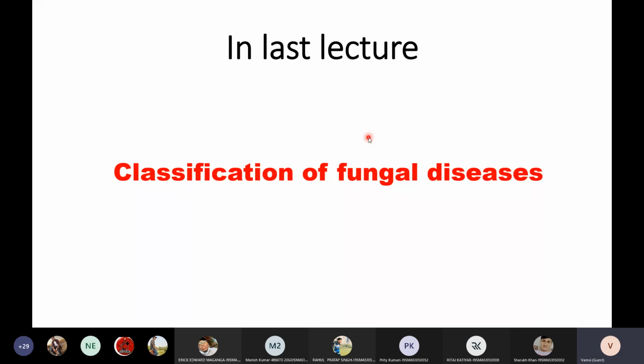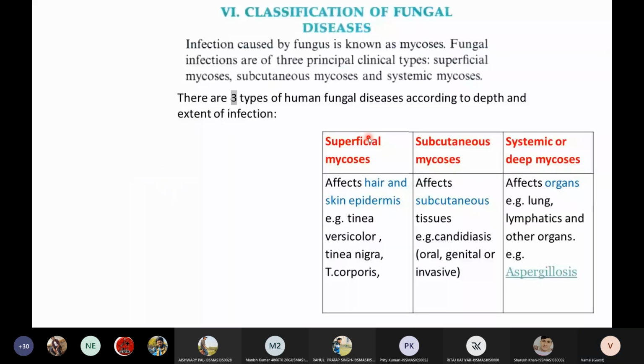Such dermis infections are called dermatophytic infections or cutaneous mycosis. The second layer of the skin is the cutaneous layer. So the second type of infection will be skin infection, which is called cutaneous mycosis or subcutaneous mycosis. The second type of fungal infections are subcutaneous mycosis. That means they can penetrate up to the subcutaneous layer of the skin. That is why they are called subcutaneous mycosis.